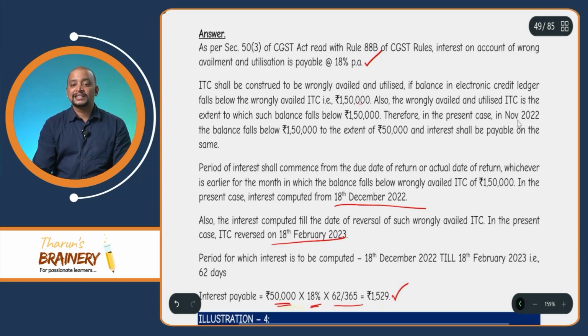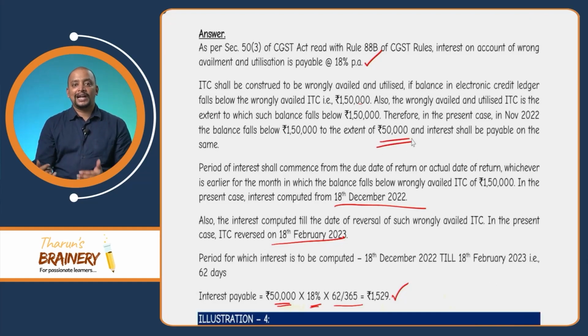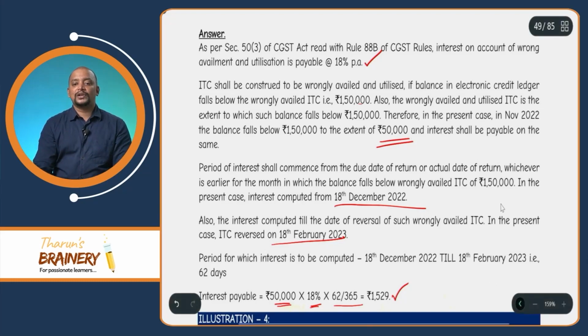Therefore, in the present case, in November 22, the balance falls below 1,50,000 to the extent of 50,000 and interest is payable on that. Then, what is taken as the date on which it is wrongly utilized? Interest is computed from 18 December, being the actual date or due date, whichever is earlier, till the date it is reversed. So, this is how we need to present the answer.